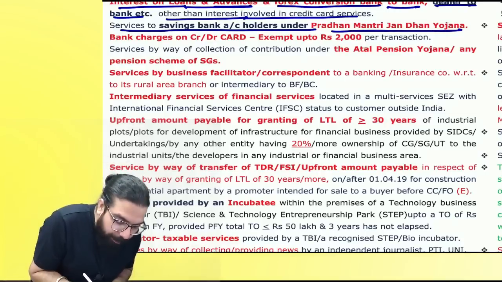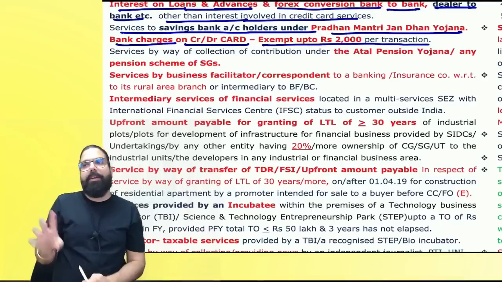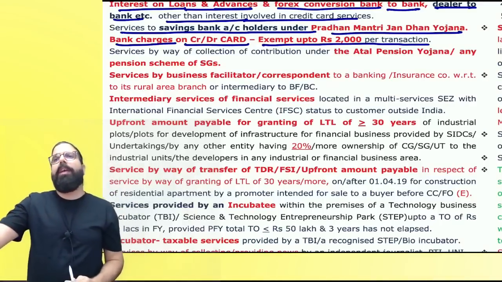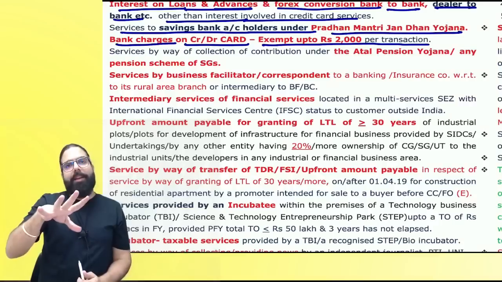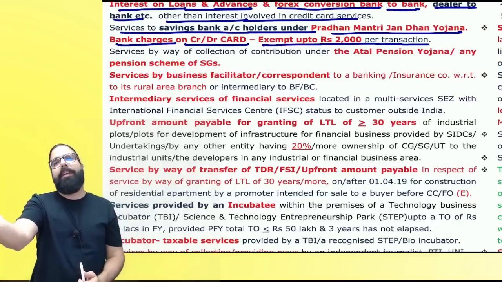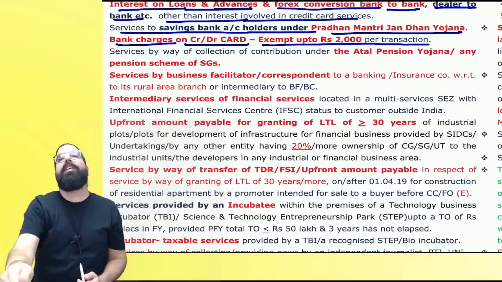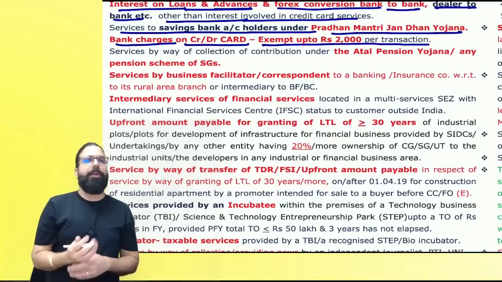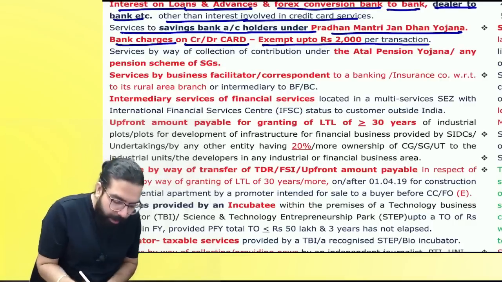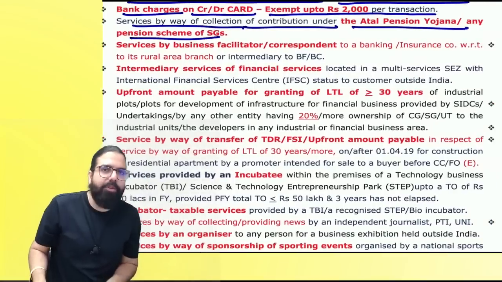Next. Sir, bank charges on credit card and debit card are exempt up to 2000 rupees per transaction. Baba, remember one thing, if supposedly there are bank charges on debit card and credit card swiping, my bank will charge me 10 rupees, 20 rupees, whatever. On those charges, my bank will not charge me GST because the transaction was only up to 2000 rupees. Are we clear?